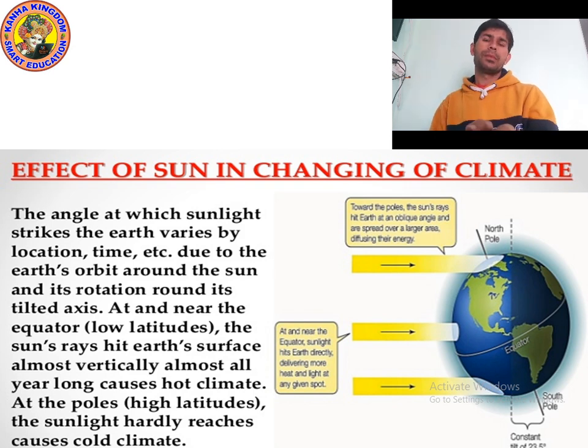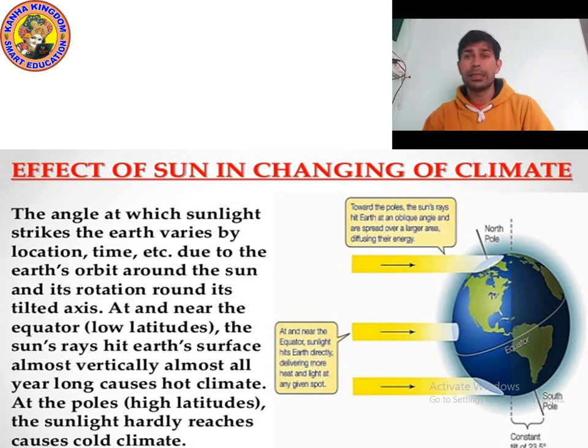And we also studied about atmospheric pressure. What is atmospheric pressure? Atmospheric pressure is defined as the force per unit area exerted against a surface by the weight of the air above that surface.